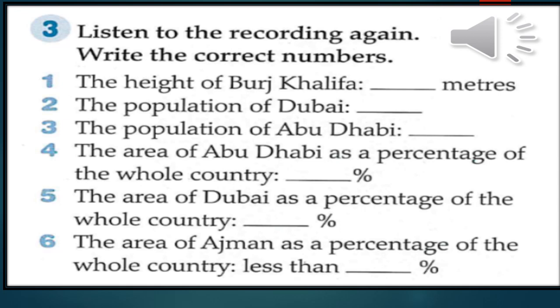2, the population of Dubai. How many people live in Dubai? Population. 3, the population of Abu Dhabi. I need another number for the people who live in Abu Dhabi. 4, the area of Abu Dhabi as a percentage of the whole country. How big? What's the area? What's the size of Abu Dhabi? 5, the area of Dubai as a percentage of the whole country is percent. 6, the area of Ajman as a percentage of the whole country, less than percent.